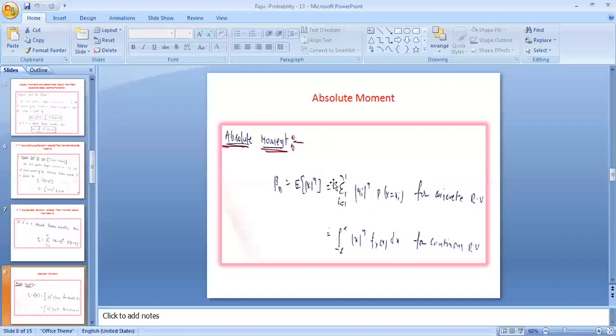So that is named the moment about the mean. Here it is the absolute moment: modulus of xi power n multiplied with probability of x equal to xi for a discrete random variable, and similarly the integral from minus infinity to plus infinity of x power n f x of x dx for a continuous random variable.